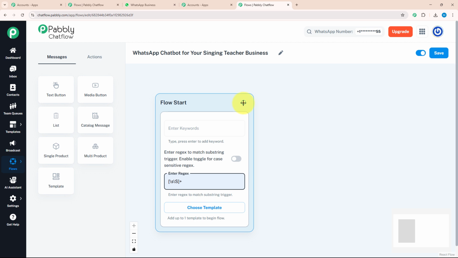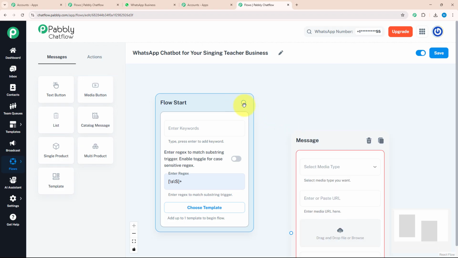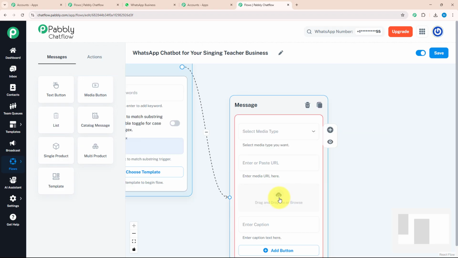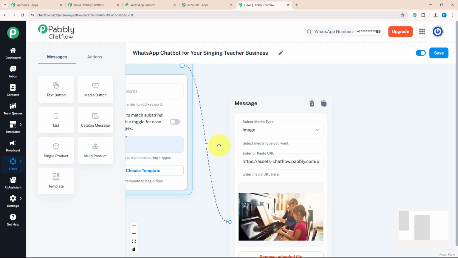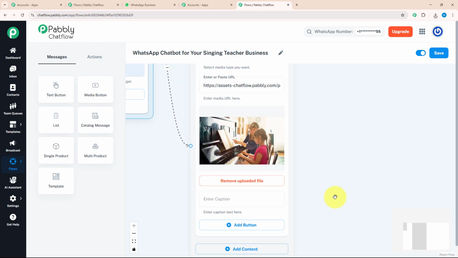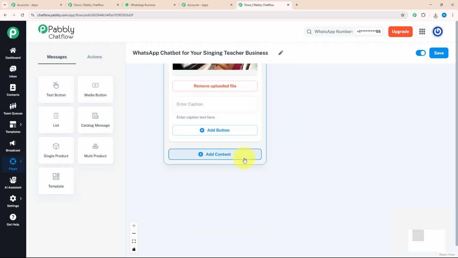Now, as soon as my customer enters a message, I want to send them a welcome message with a media. For that, I'm going to drag and drop the media button from the message section and connect it with our flow start. Over here, I'm going to browse an image. As you can see, my image is uploaded successfully.